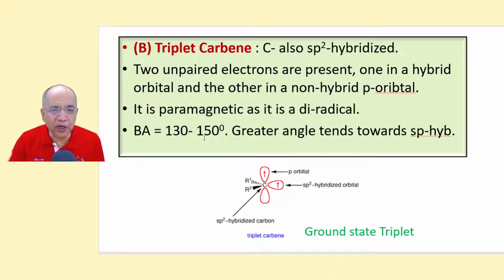And if the bond angle is 150 or more, then the hybridization will tend towards sp, because sp is 180. So if it is more than 150 in some triplet carbene, then the hybridization will be shifting from sp2 towards sp.